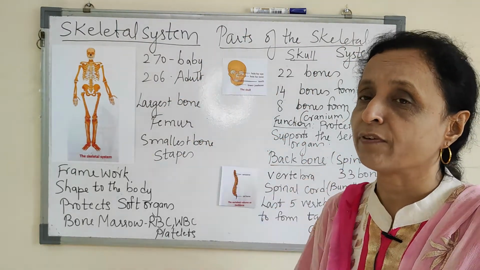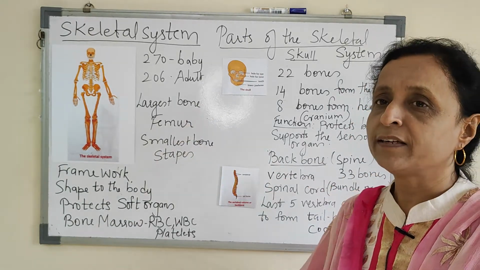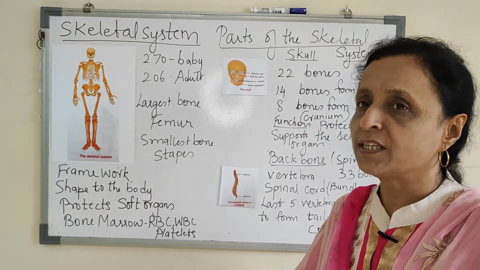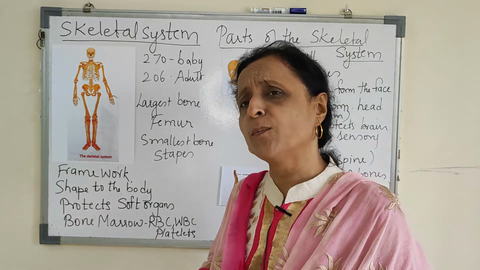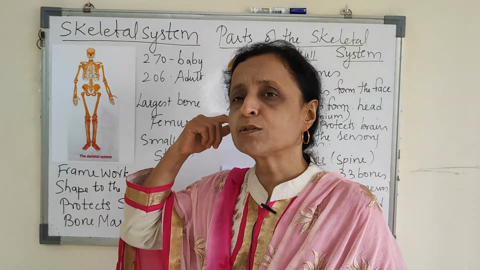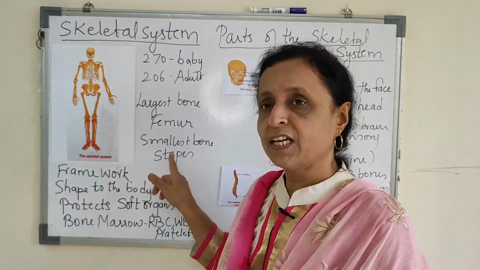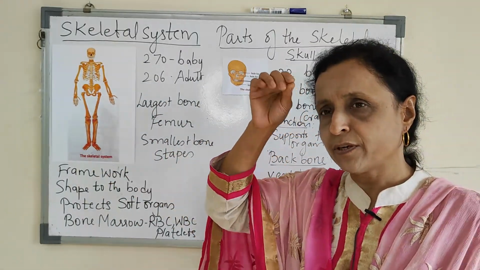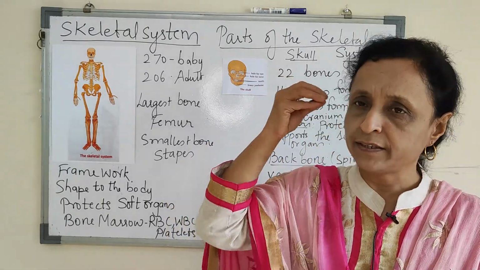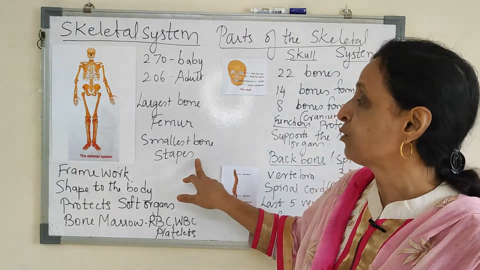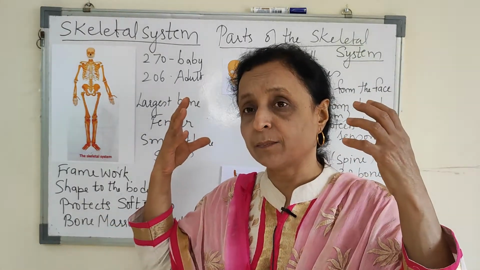The largest bone is the femur, our leg bone. The thigh bone is the largest bone. And which is the smallest bone? Can you guess? There's a small bone present in our ear, known as stapes. It gives ripple for the sound that enters, and it is present inside the ear. So stapes is the smallest bone in our body.